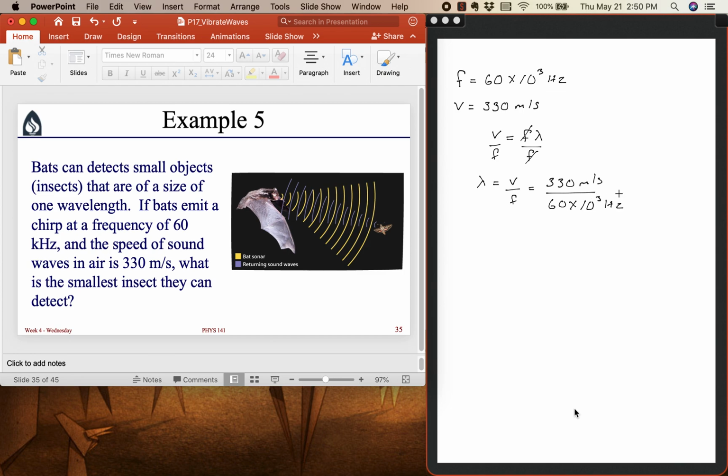And the hertz is 1 over a second. And so if I do this division, I get an answer of 5.5 times 10 to the minus third meters, or 5.5 millimeters. So 5.5 millimeters would be the smallest insect they could detect with this chirp.